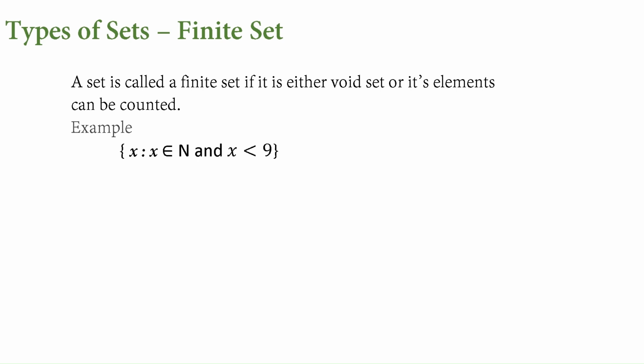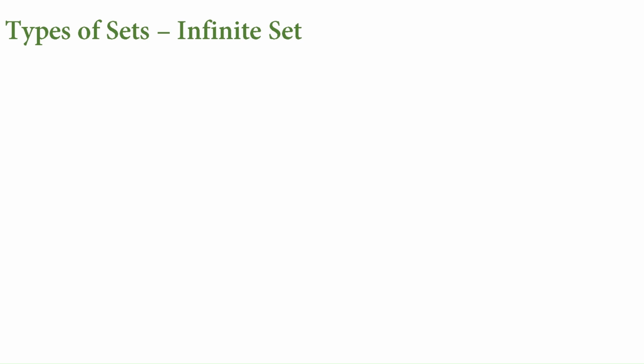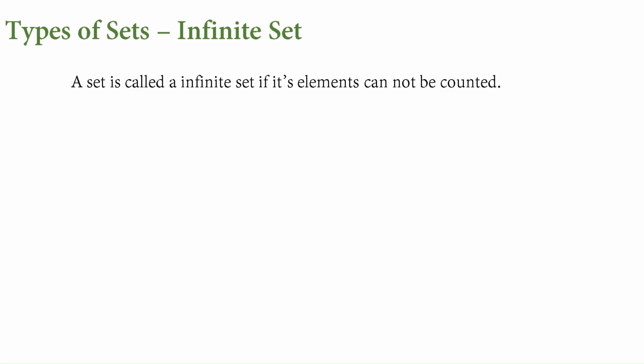As an example, for the natural numbers below 9, we can tell they are from 1 to 8, and we can count how many elements are there in that set. We can count, we can list them. So it is a finite set. But what about other sets which we can't list? Those are called infinite sets. Infinite sets means a case where we cannot count.